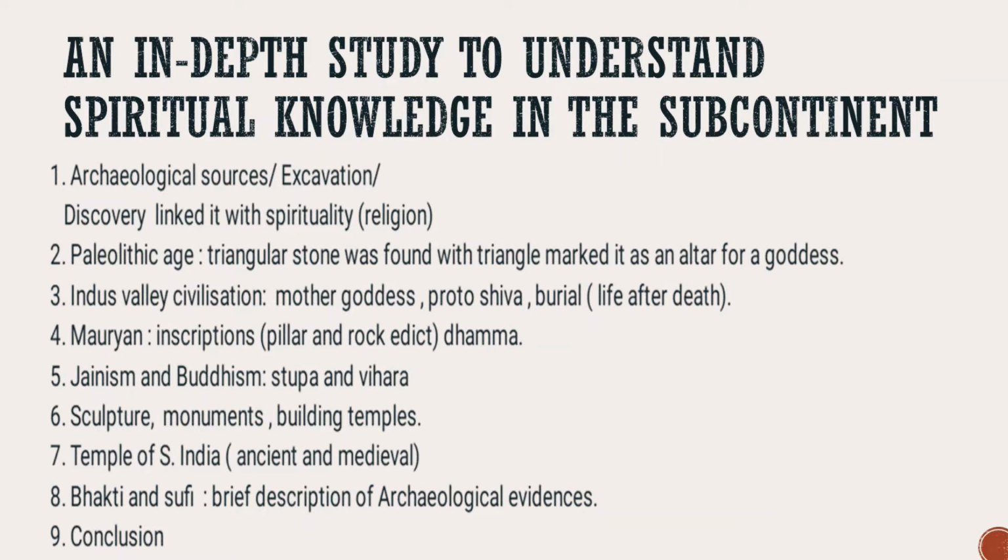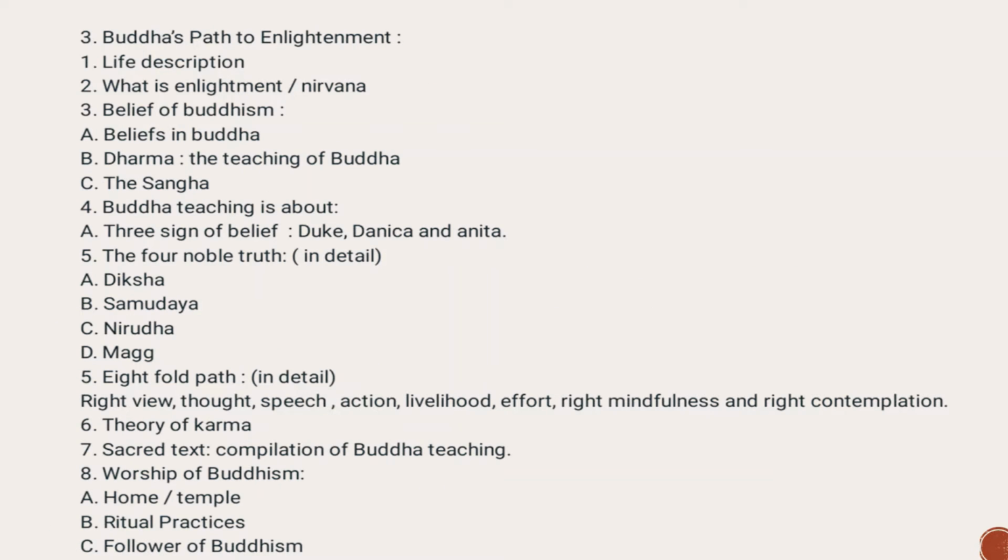Then come to the third topic, Buddha Part 2, Enlightenment. Here you first give the description of the early life of Buddha, and then you will talk about the enlightenment and nirvana, in which you have to describe the belief of Buddha, the cycle of birth, life, death and rebirth. Nirvana is the breaking of that cycle of birth, life, death and rebirth. And then you will talk about the meditations here.